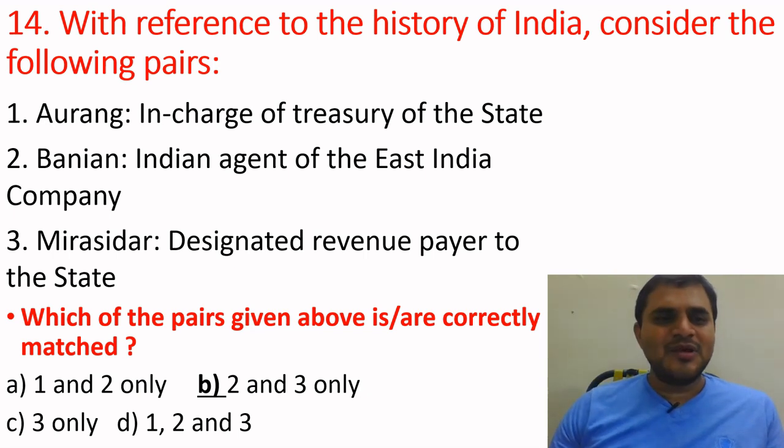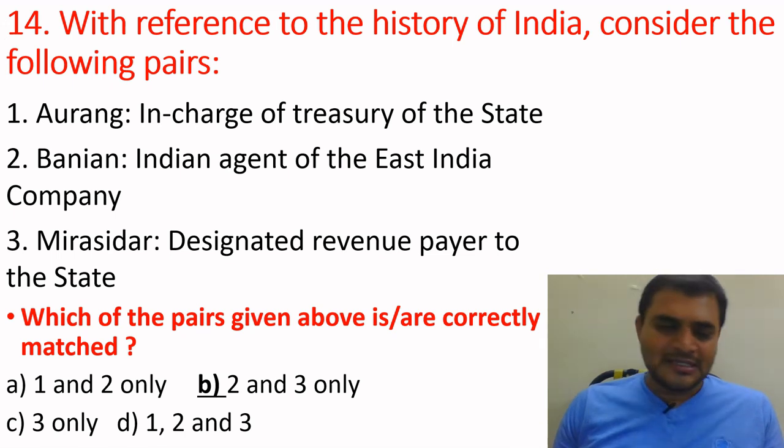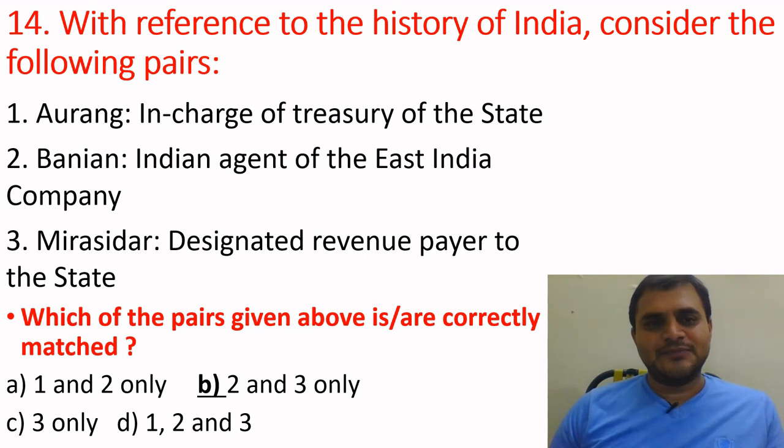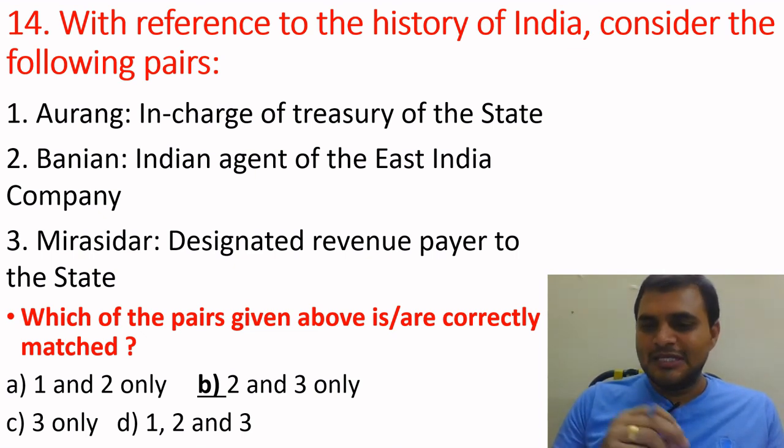Okay, this terminology is used in the modern period. This question came directly from NCERT: weavers, iron smelters, and factory owners. The word Aurang was used in this chapter. Aurang is a Persian term used for a warehouse. Before selling the goods, they needed to store them in the warehouse. That's why they use a word called Aurang.